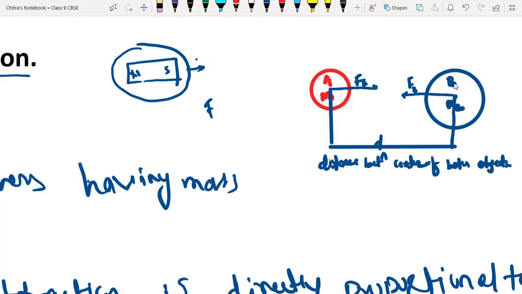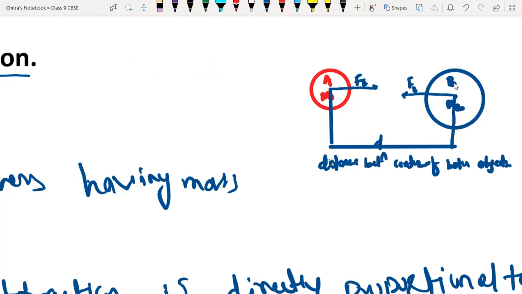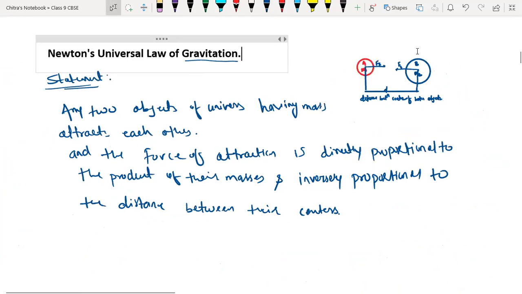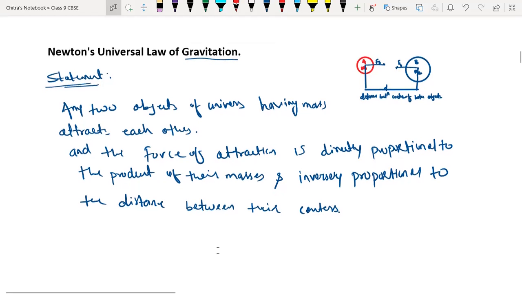Understood now, Ritvik? Yes, sir. So this only applies to two objects, right? If it's single, it won't work? Yes, any two objects, beta. Sir, the centers of the objects are connected in two ways? Yes, the force of attraction working between two objects means they are attracting towards each other.